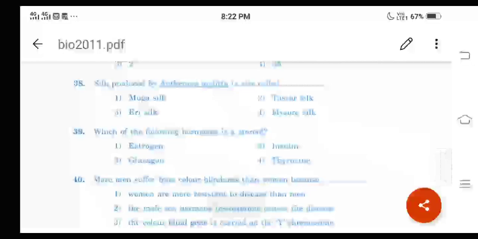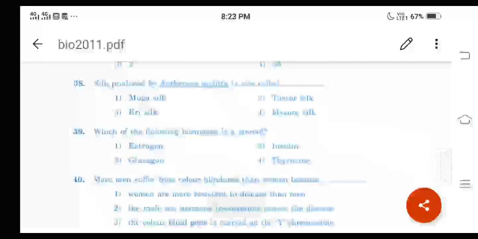It is called as the tussar silk. Silk produced by Antheria mylitta is called as the tussar silk. So option 2 is the correct answer. Okay, then let us go for question number 39. Which of the following hormones is a steroid, right? The different options are like this. One is estrogen, then second one is insulin, then third one is glucagon, then fourth one is thyroxine, right?